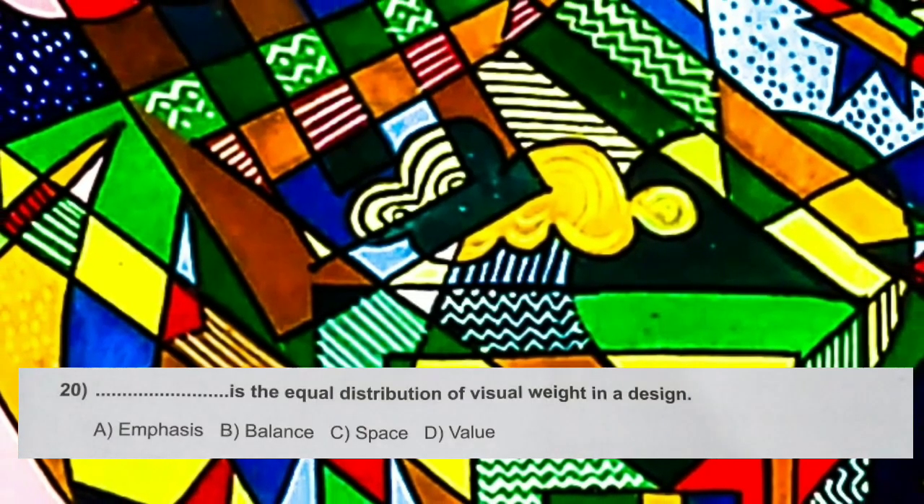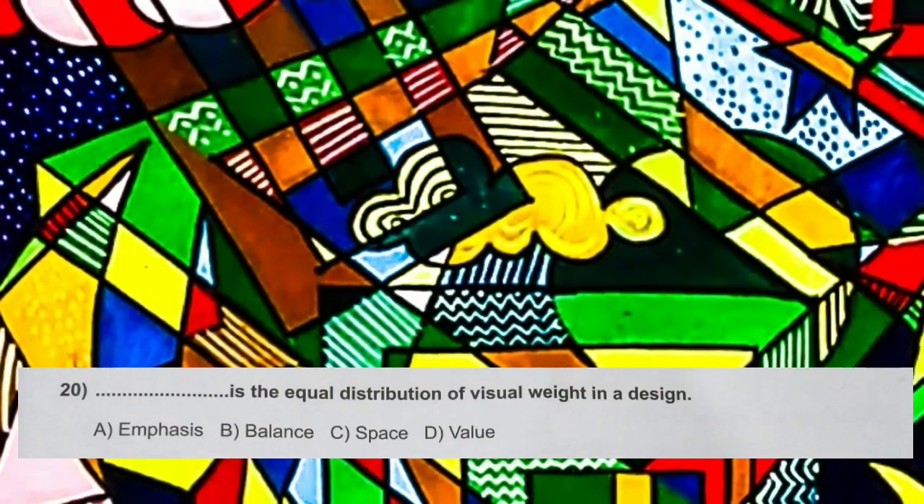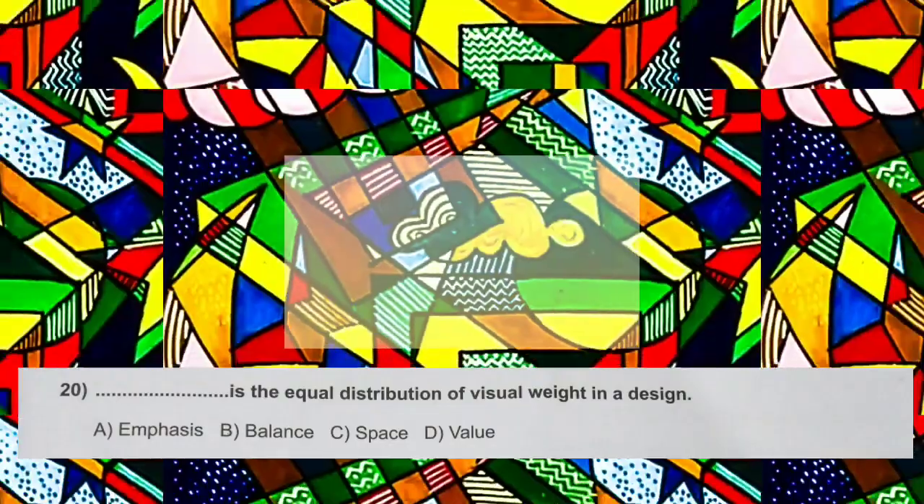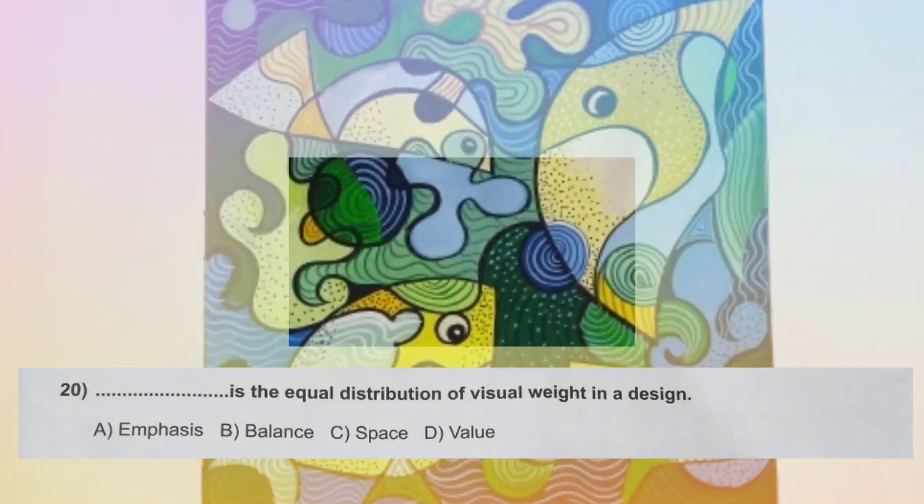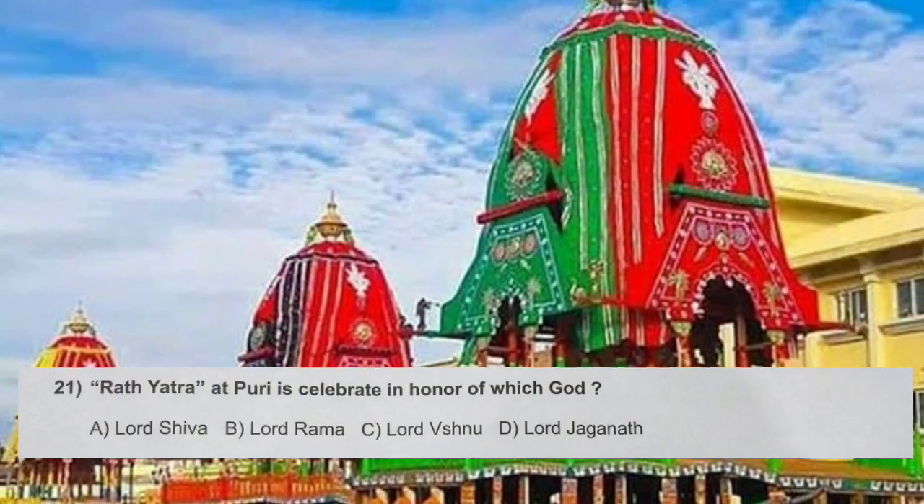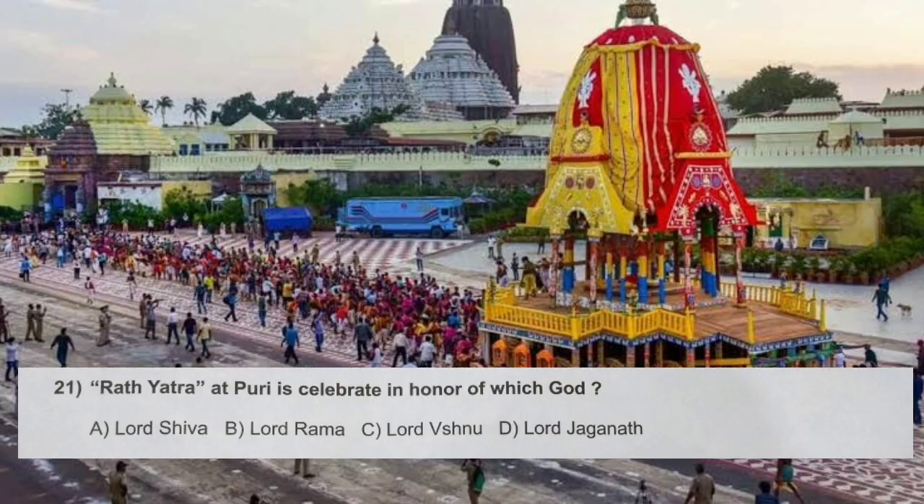Question number 20. Blank is the equal distribution of visual weight in a design. A. Emphasis, B. Balance, C. Space, D. Value. And the correct answer is B. Balance. Question number 21. Rath Yatra at Puri is celebrated in honor of which god? A. Lord Shiva, B. Lord Rama, C. Lord Vishnu, D. Lord Jagannath. And the correct answer is D.